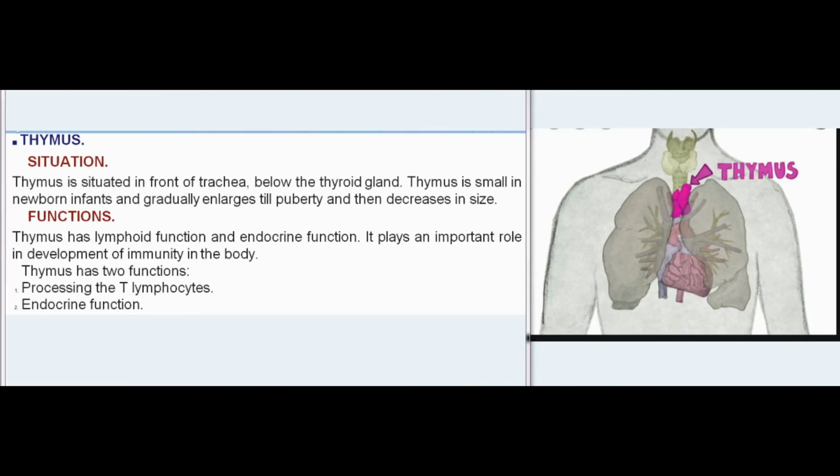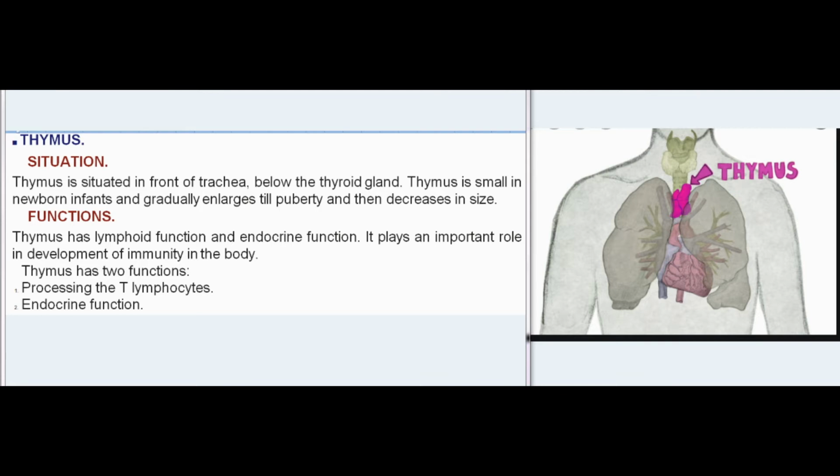Thymus. Situation. The thymus is situated in front of the trachea, below the thyroid gland. Thymus is small in newborn infants and gradually enlarges till puberty and then decreases in size. Functions. Thymus has lymphoid function and endocrine function. It plays an important role in development of immunity in the body.